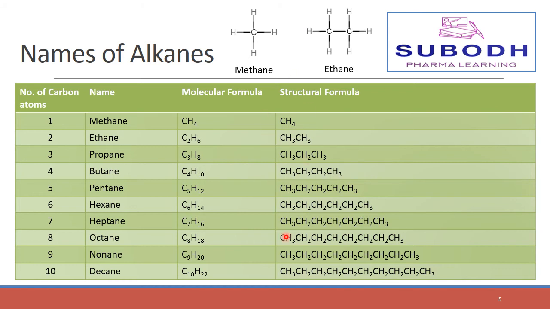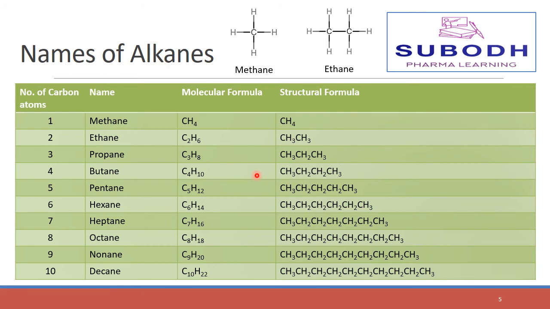of all these alkanes, you will see that each next member of this series differs by a CH2 unit. For example, pentane contains 3 CH2 units, butane contains 2 CH2 units, and hexane contains 4 CH2 units.